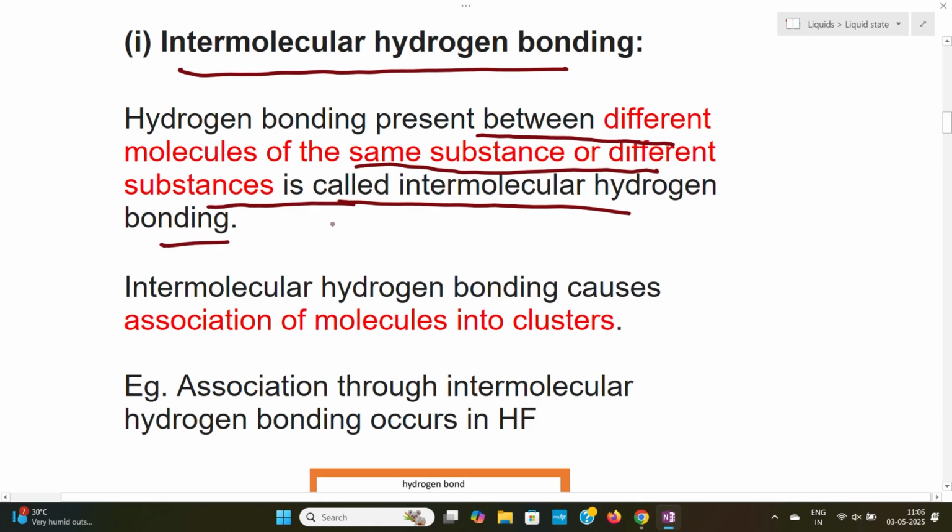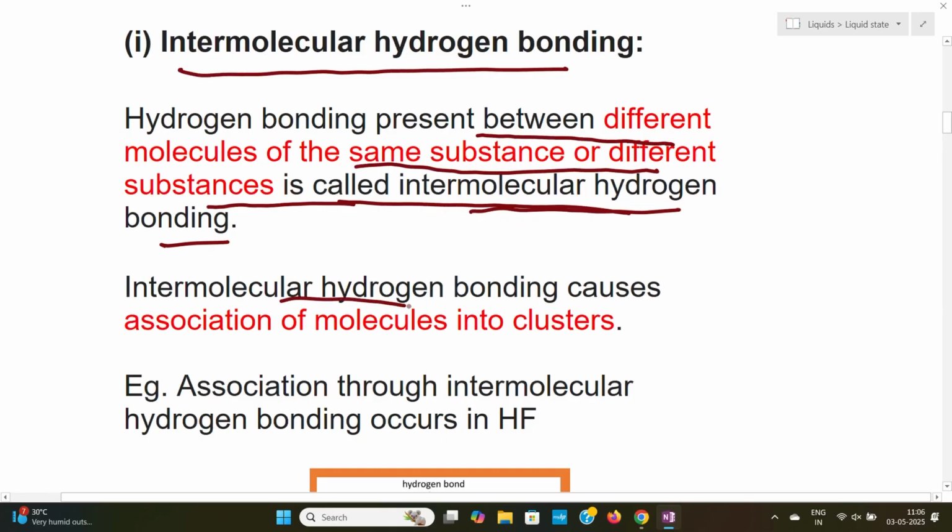It is intermolecular hydrogen bonding. The interaction can be between molecules of the same substance or different substances. Then the intermolecular hydrogen bonding causes the association of molecules into clusters. Because of the intermolecular hydrogen bonding, the clusters can form.